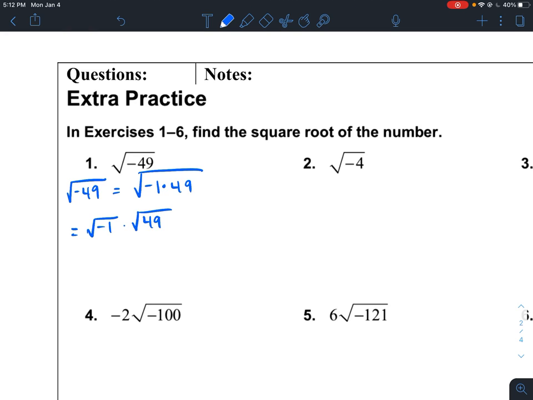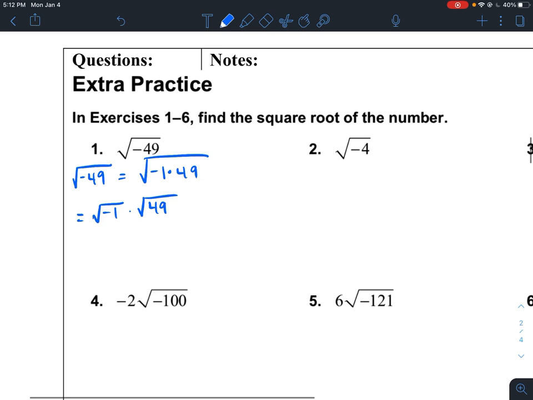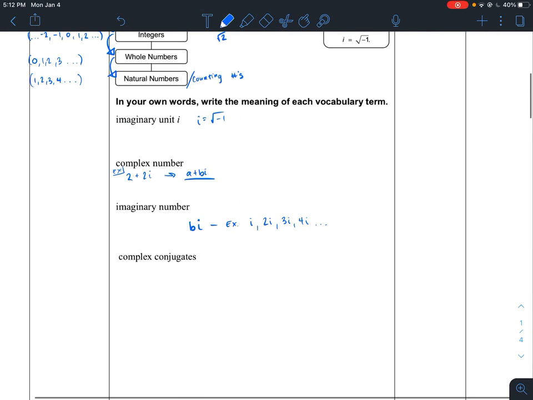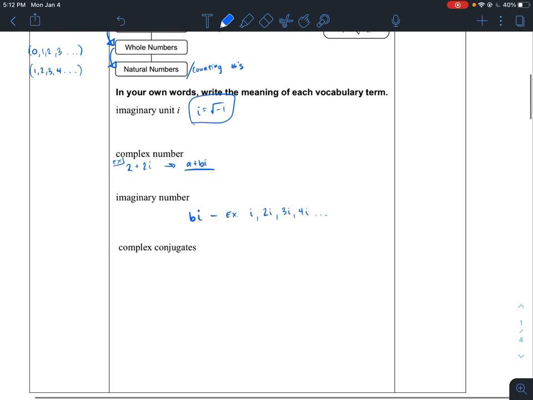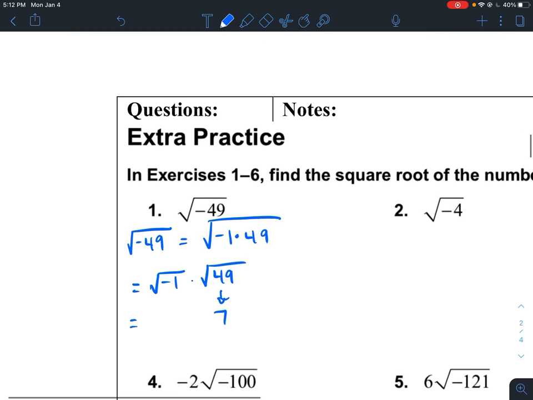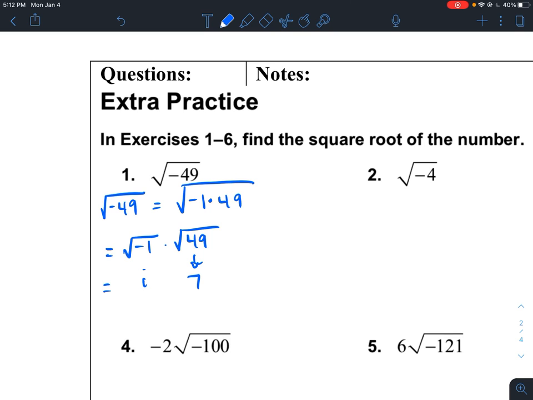Well, I know that the square root of 49 is equal to 7. And the square root of -1 we have defined as I. The square root of -1 is equal to I. So I have I times 7, or I can simply put this as 7I. 7 imaginary units is pretty much what I have here. 7 imaginary units, or 7I.